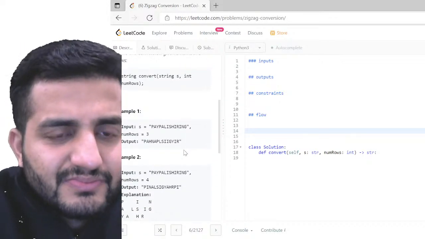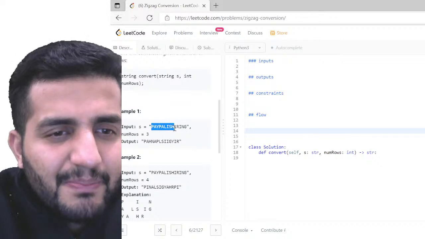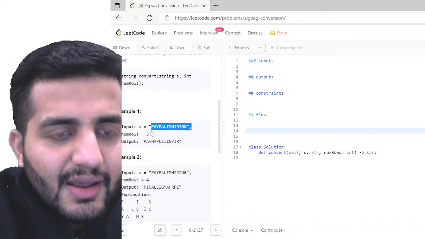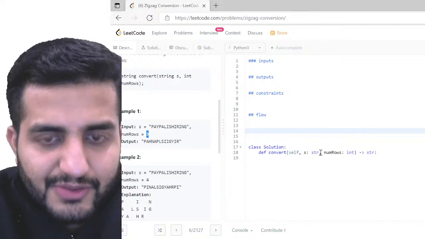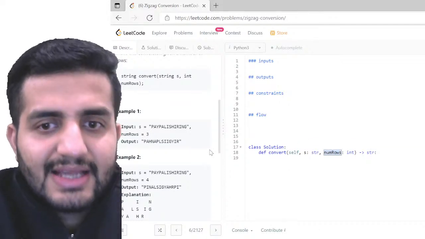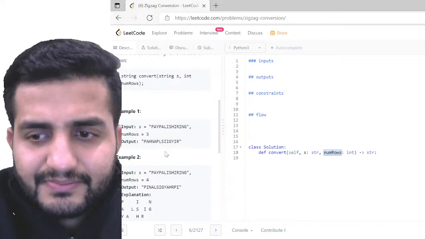Cool. So this input is this string, PayPal is hiring, kind of a thing. The number of rows is 3, so the number of rows I have to define as 3 here. That's going to be my input basically. Okay, that's fair.